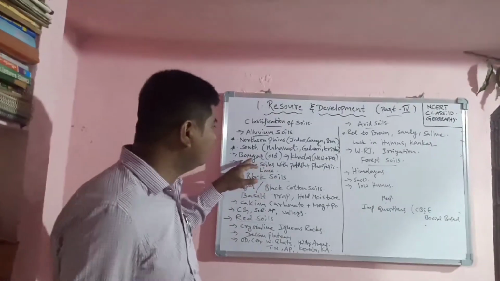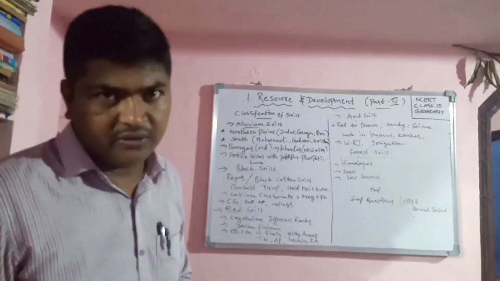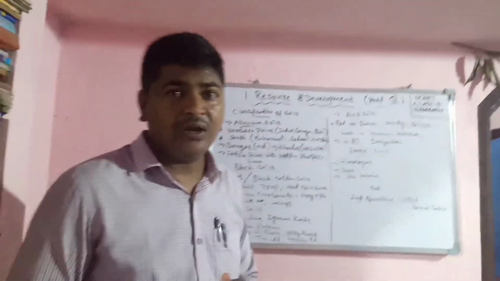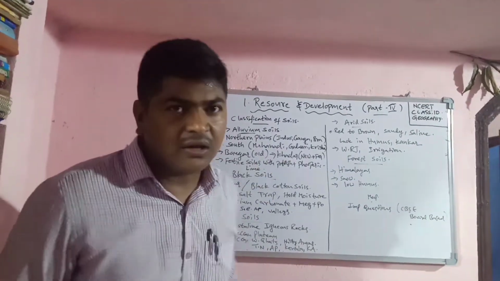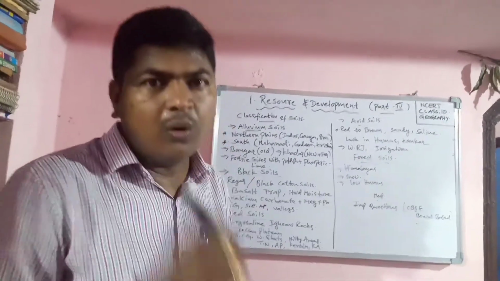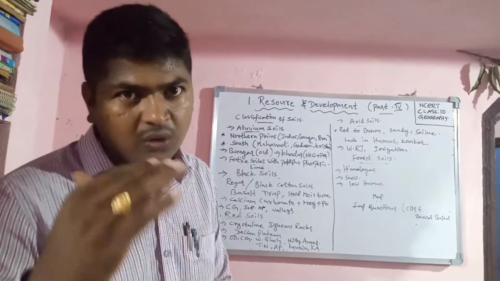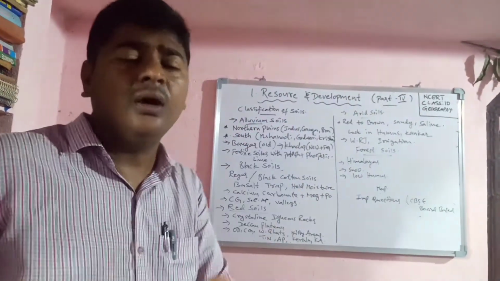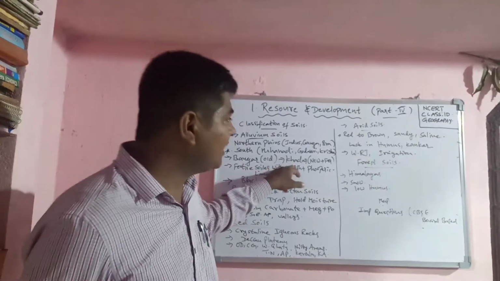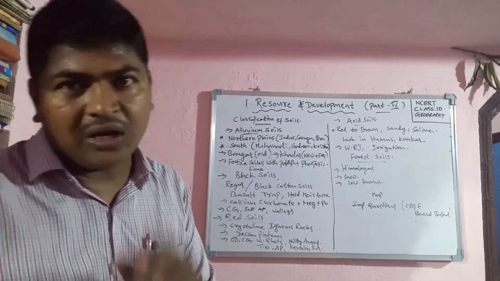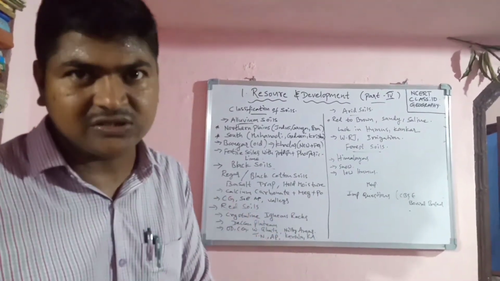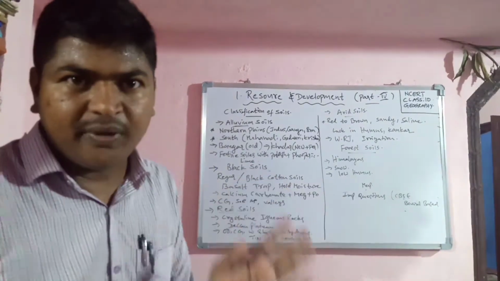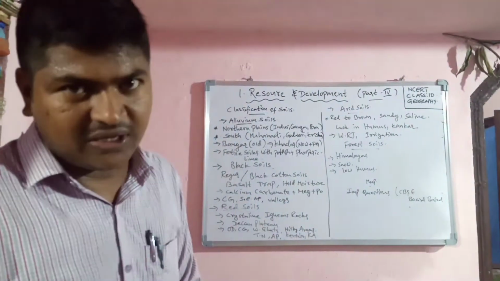Coming to the types of alluvium soil, in alluvium soil we have two types. One is Bangar. Bangar is old alluvium, which means it was formed in olden days. And Kadar. Kadar is new alluvium soil. Bangar and Kadar are both fertile soils in the alluvium part, but compared to Bangar, Kadar is somewhat more fertile. Remember.